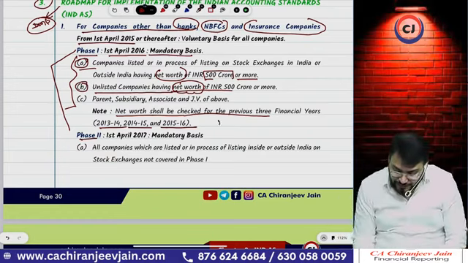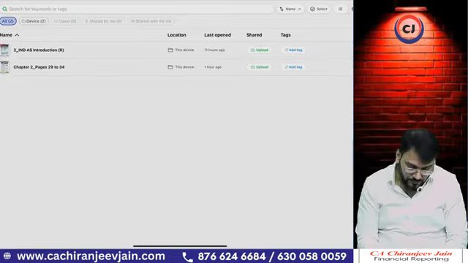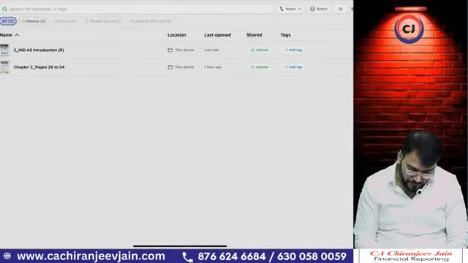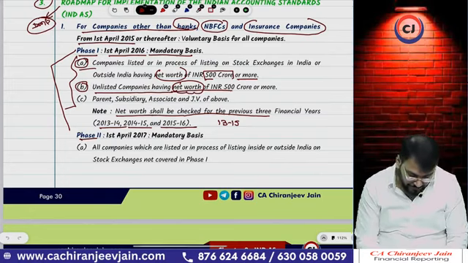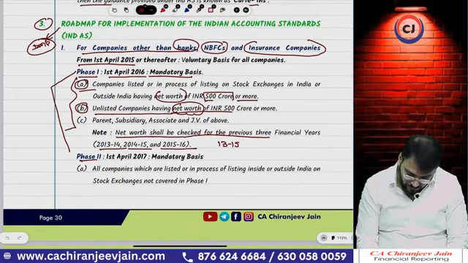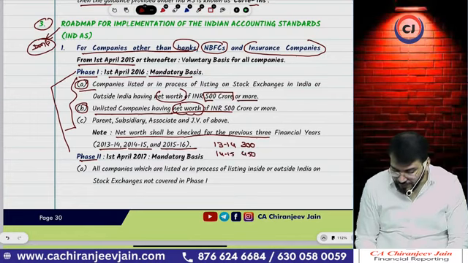Means suppose 13-14, just try to understand what I am saying. 13-14, it is 300. 14-15, it is 450.